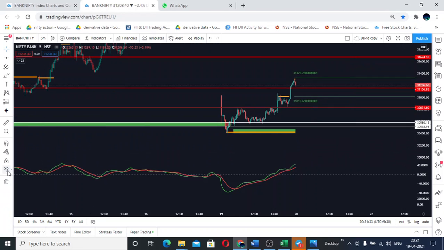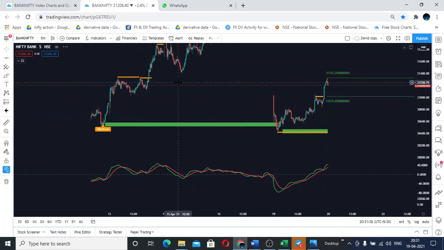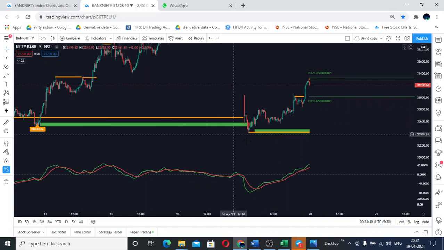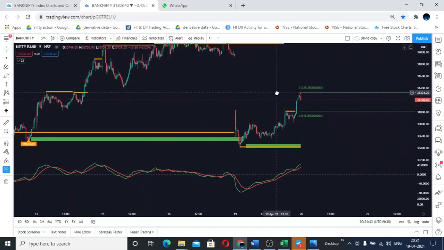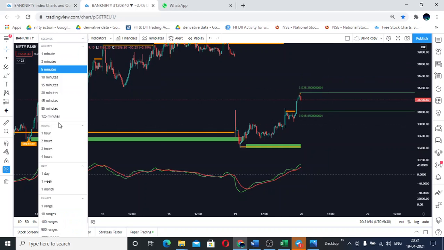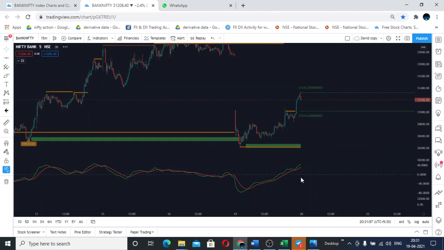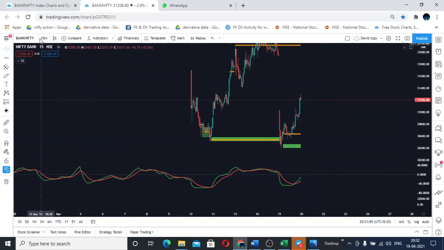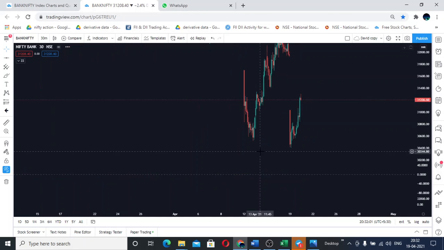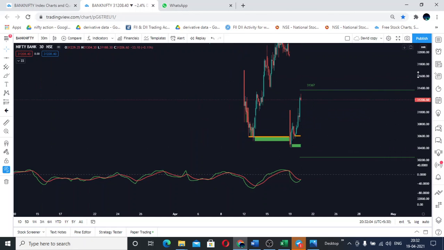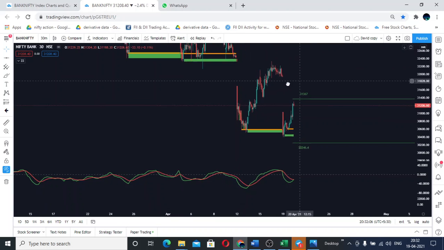And I believe today's levels were helpful to you guys, because the level was sustained and Bank Nifty went above. So based on my indicator, tomorrow it might open flat or a little bit gap down, and try to go up, because what I see here is in 15 minutes an uptrend is still inactive, and in 30 minutes it's just about to turn into an uptrend. So just be careful about that.